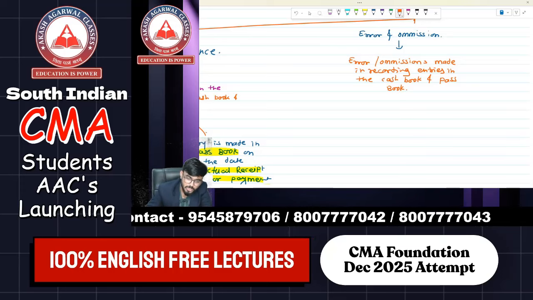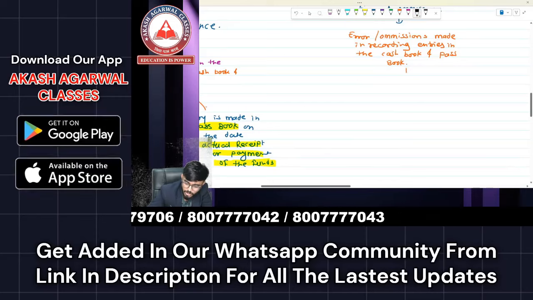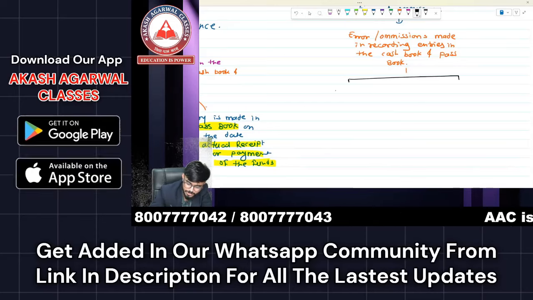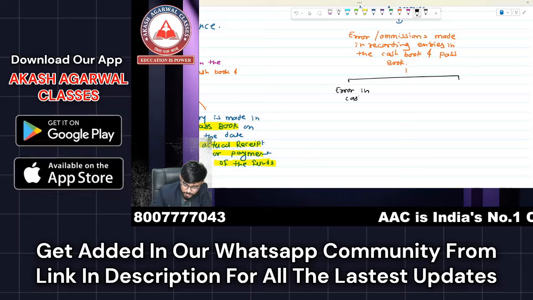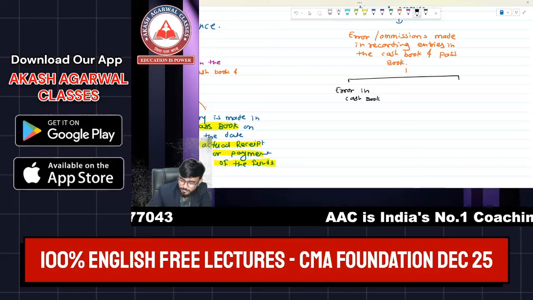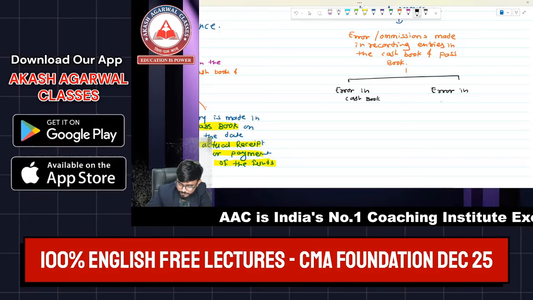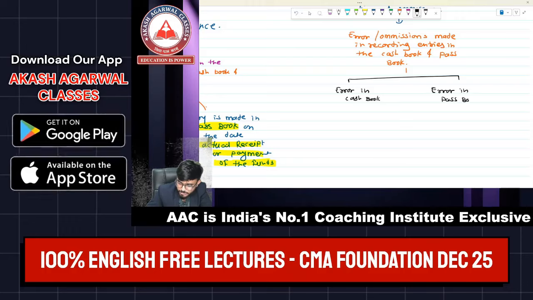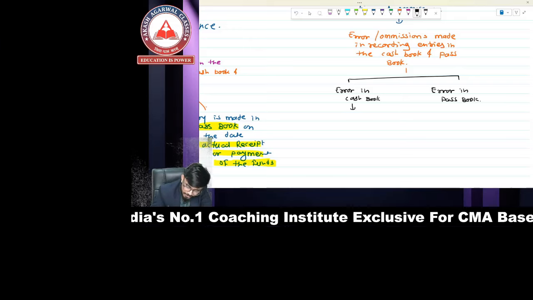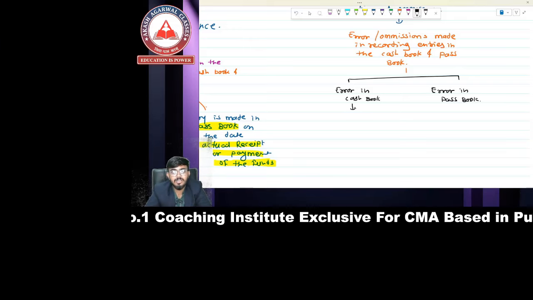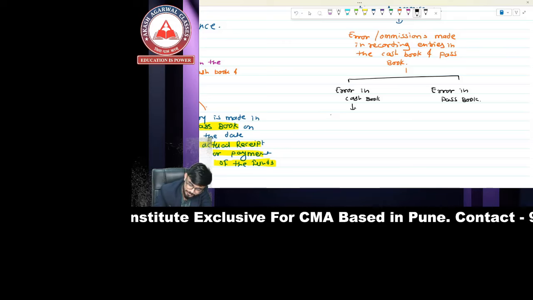Okay, so if a wrong entry is made in the cash book, if there is an error in the cash book or there is an error in the passbook, we can rectify this error by preparing an adjusted cash book.